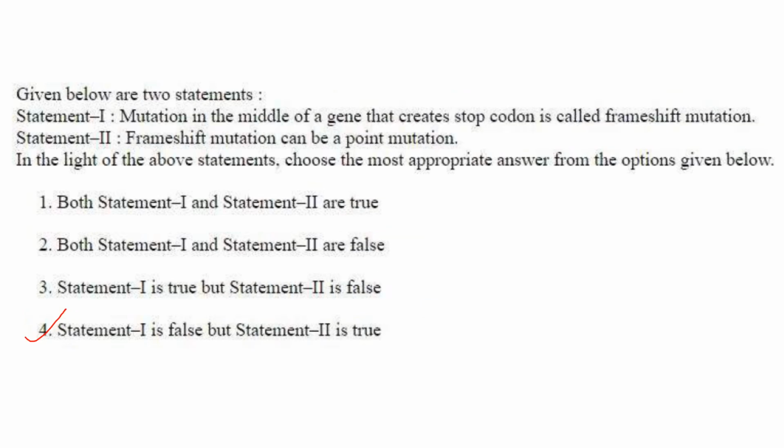Then next one. Mutation in the middle of a gene that creates a stop codon is called frame shift mutation. It is not frame shift mutation, it is nonsense mutation. Frame shift mutation occurs when there is a change in the reading frame by insertion or deletion of one or more nucleotides. Frame shift mutation can be a point mutation. That is correct. So here also statement 1 is false, but statement 2 is true.